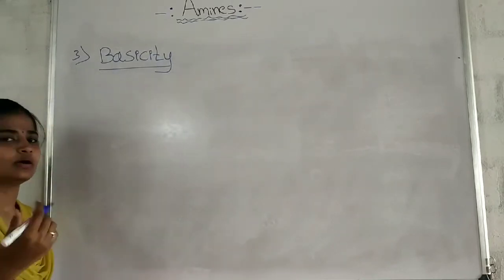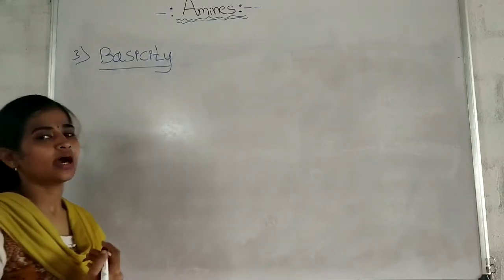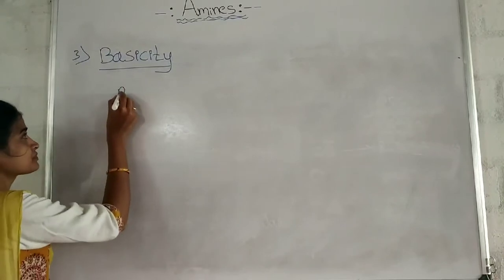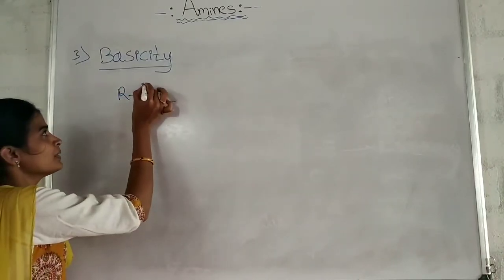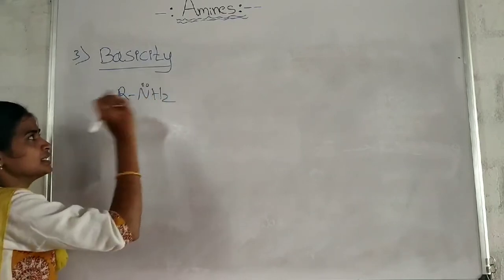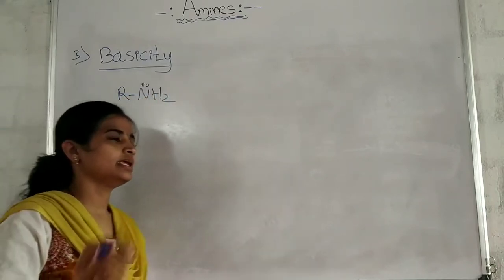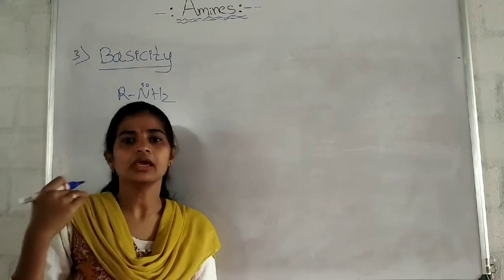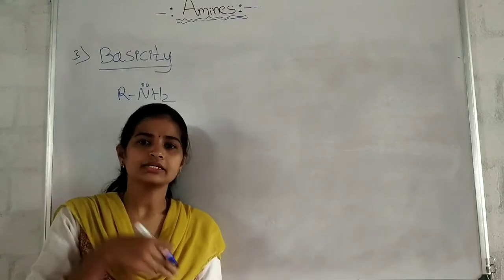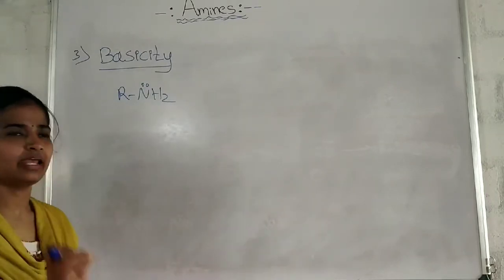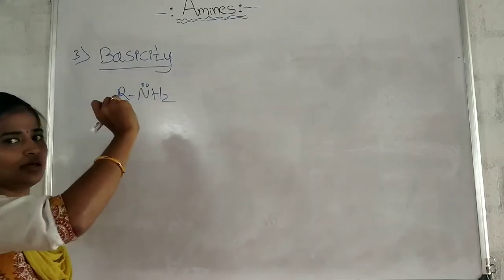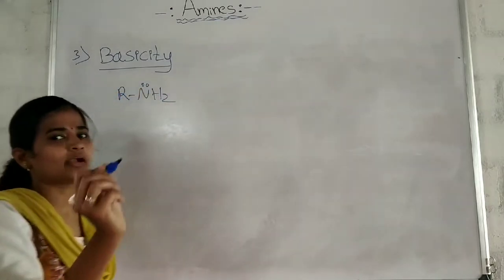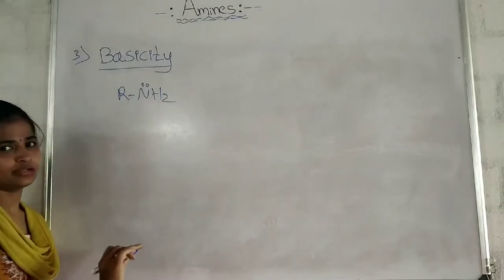See here, now we consider our amine, that is RNH2. Doesn't it have a lone pair of electrons on it? Yes. Any of the amines, it may be primary, secondary, tertiary, aliphatic or aromatic, all the amines have one lone pair of electrons on the nitrogen atom.